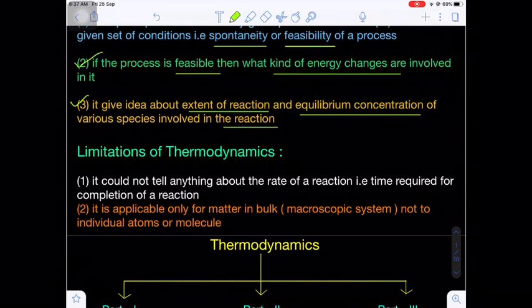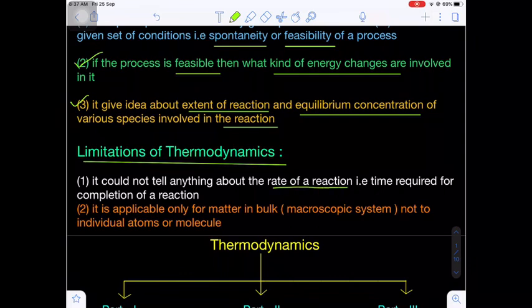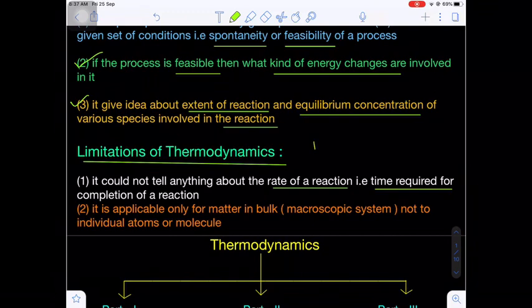Next, what are the limitations, otherwise the drawbacks, of thermodynamics? The first drawback: it cannot explain anything about the rate of a reaction. That means how much time will be taken to complete the reaction cannot be explained by thermodynamics. That we will deal with in the chapter named chemical kinetics. It is unable to predict the time taken for the completion of a reaction. Number two, it also cannot explain the mechanism of the reaction.